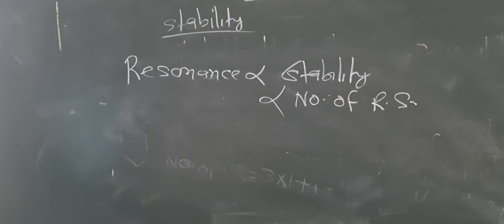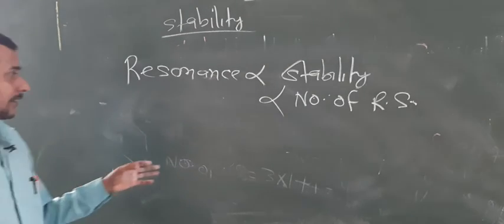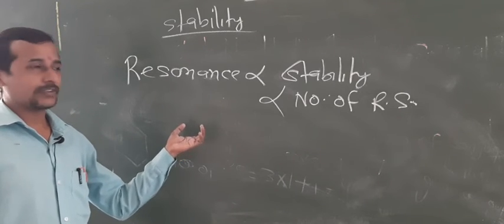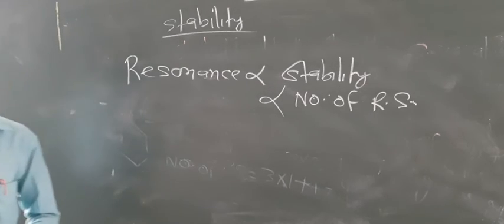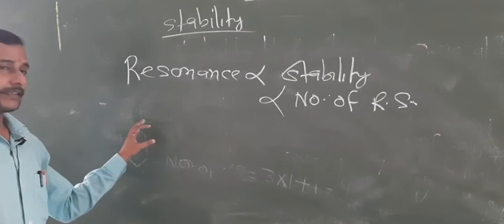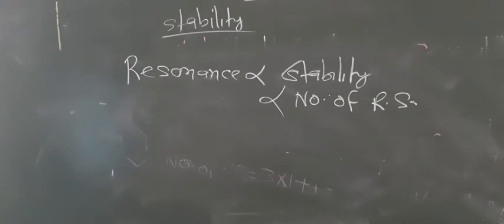That is in the case of phenol and acetic acid. Acetic acid anions are more stable because they have equivalent structures, unlike phenoxide ions. That's why acetic acid is a stronger acid than phenol. This type of question may be generated.